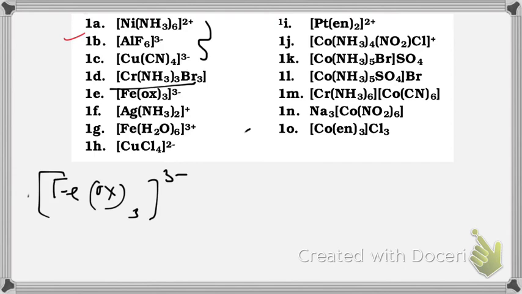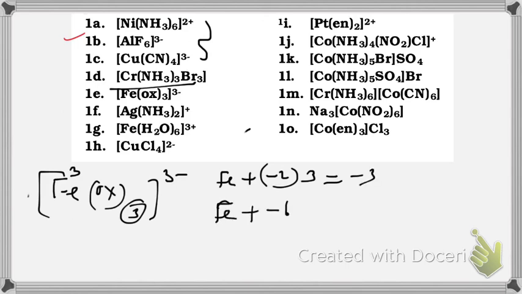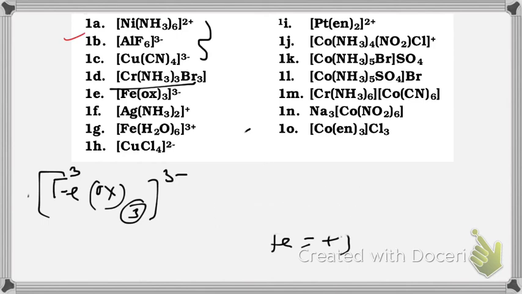Charge of ion is 3. Oxalate is minus 2. So Fe plus minus 2 oxalate into 3, equal to minus 3. So Fe plus minus 6 equal to minus 3, Fe equal to plus 3. So we have got the oxidation number of iron as plus 3.